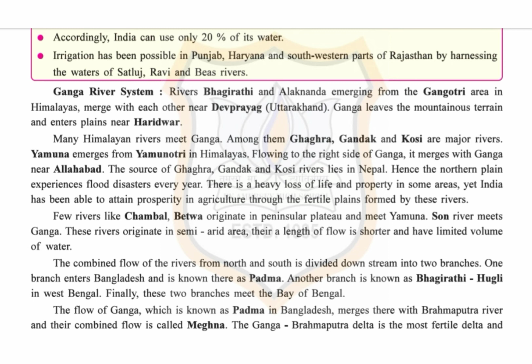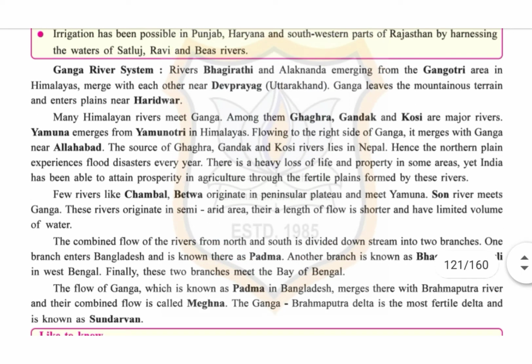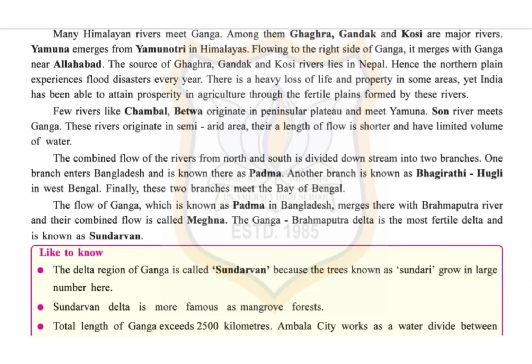A few rivers like Chambal, Betwa originate in the peninsular plateau and meet Yamuna. Son River meets Ganga. These rivers originate in semi-arid areas. Their length of flow is shorter and they have limited volume of water. The combined flow of the rivers from north and south is divided downstream into two branches. One branch enters Bangladesh and is known there as Padma.